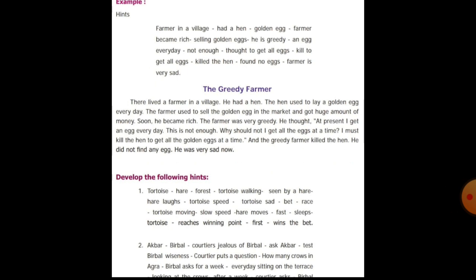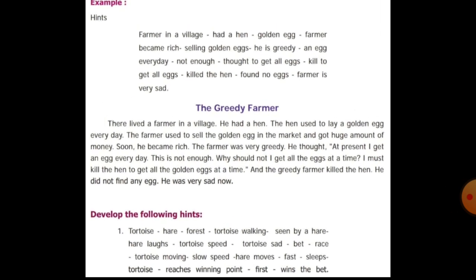They have given the sample. So we will see the sample first. See what the hints developing is. They have given the hints there. See there.